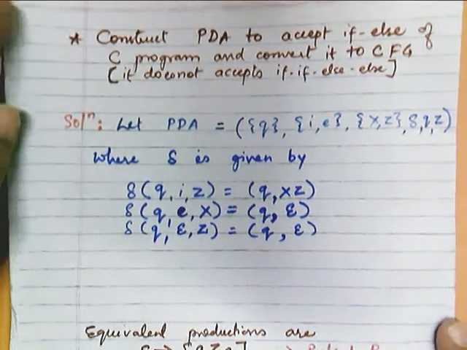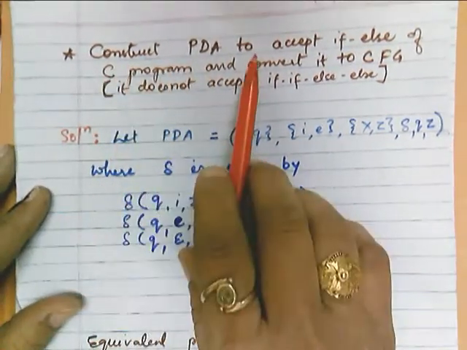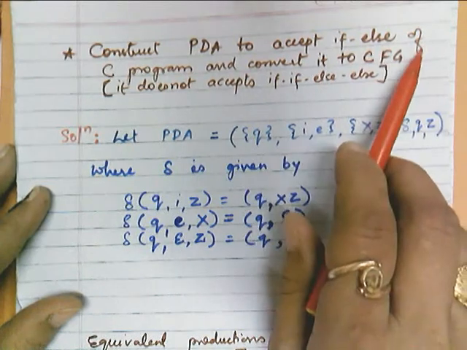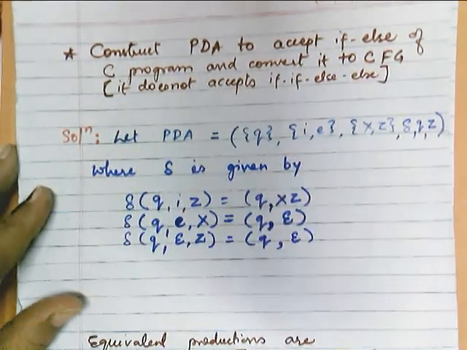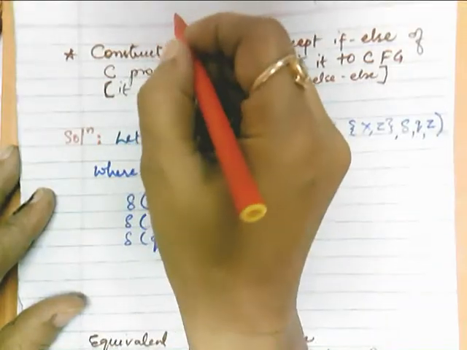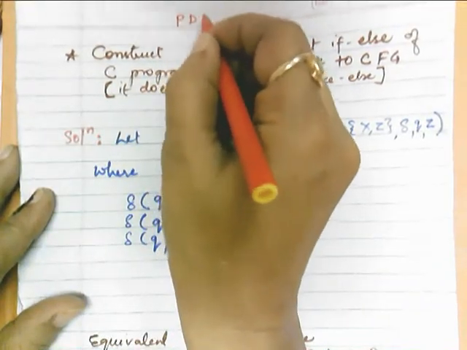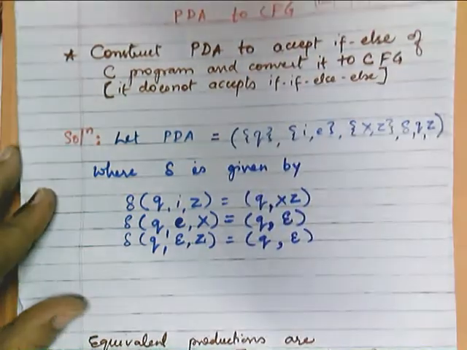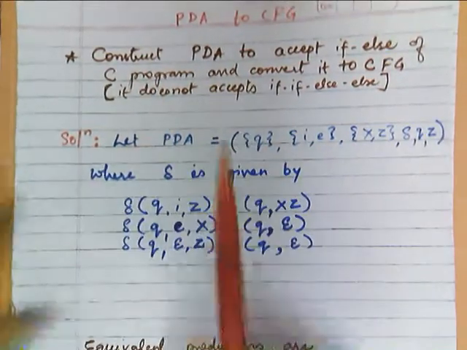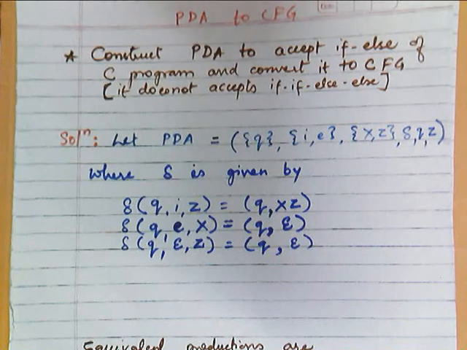So the example is: construct a PDA to accept if-else of a C program and convert it to a CFG. So I am actually taking two problems together. It is again an example of PDA to CFG. So very first, what we are doing is